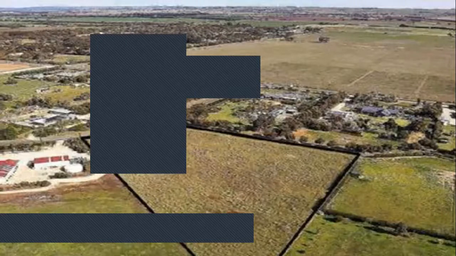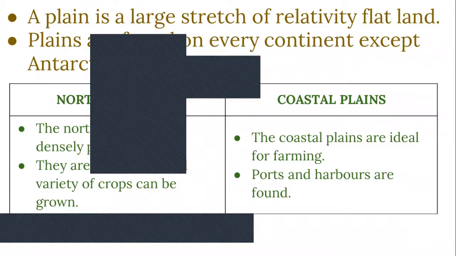This is the northern plains. Look here, the northern plains are very fertile. A plain is a large stretch of relatively flat land. Plains are found on every continent except Antarctica. What is the special feature of Antarctica? Antarctica has hidden plains, but it is covered with ice. Then northern plains and coastal plains. The difference between northern plains and coastal plains.